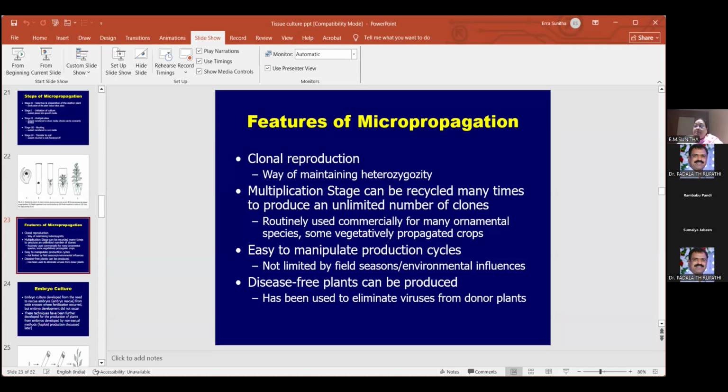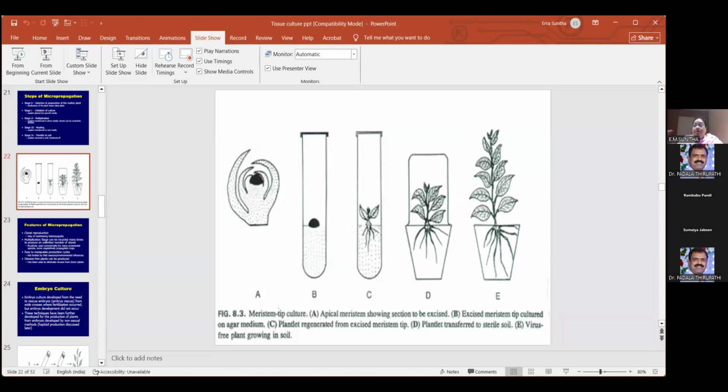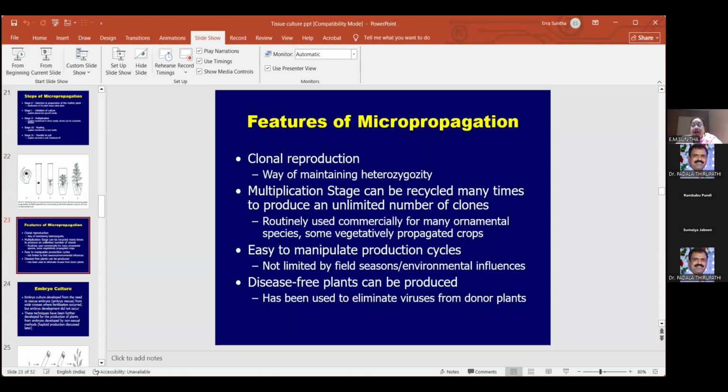Then it's easy to manipulate the production. That is, you can do the manipulations easily. Field seasons, environmental influences, all of these will not be there. You don't see all those things in micropropagation. Why? Because you have standardized the procedure. According to the standardized procedure, you will be doing it in laboratory conditions. Finally, it will go out. When it goes out, it can maintain hardening once it is done in laboratory conditions. Outside, it can survive very easily.